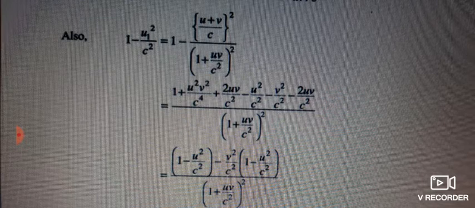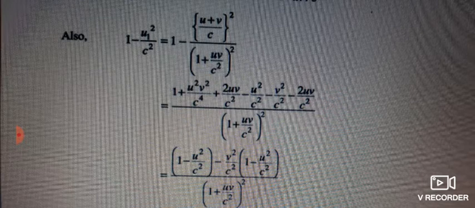1 minus u1 square by c square is equal to 1 minus, we know the value of u1 is equal to u plus v by c square divided by 1 plus uv by c square whole bracket square.